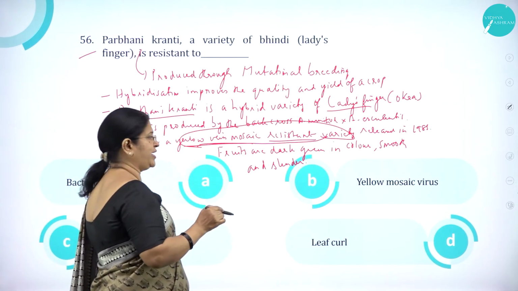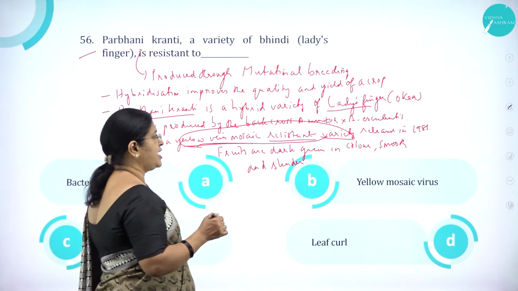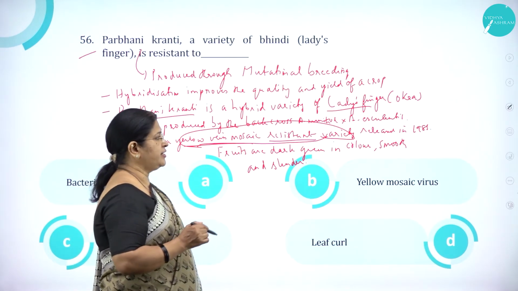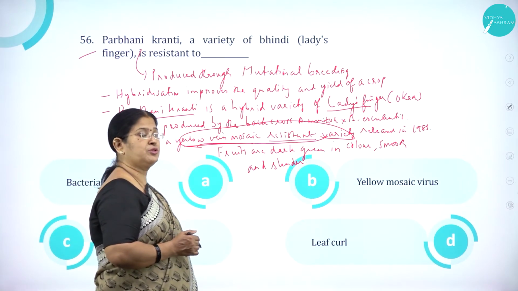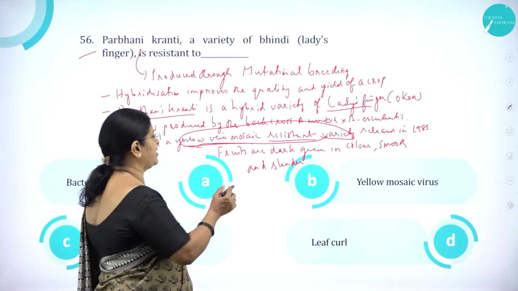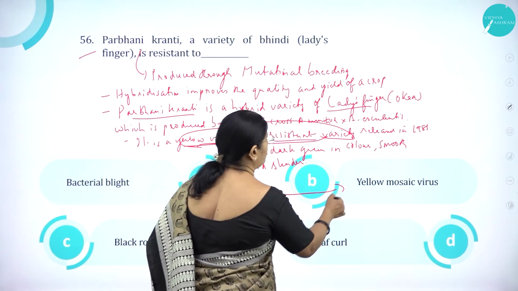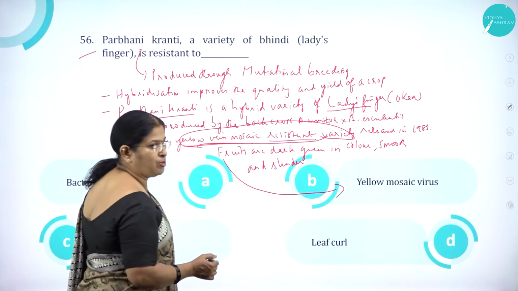It was released in 1985, and fruits are dark green in color, smooth and slender. So it is resistant to yellow mosaic virus.